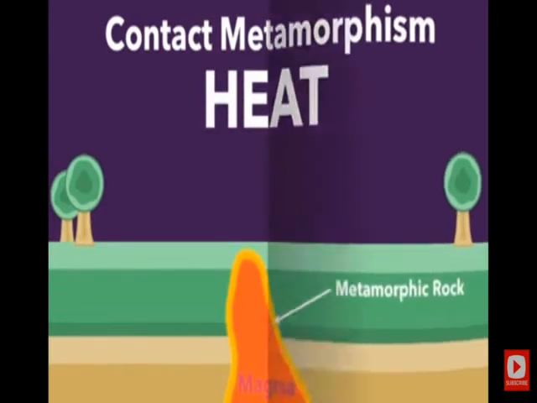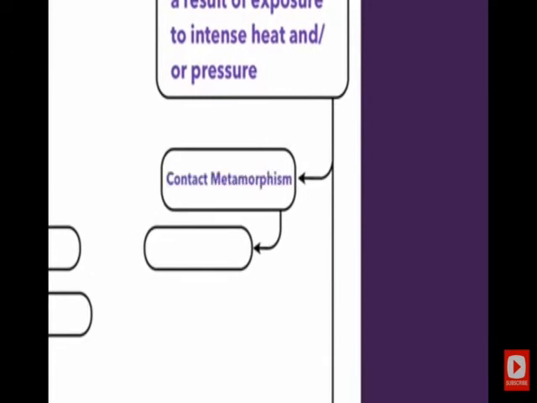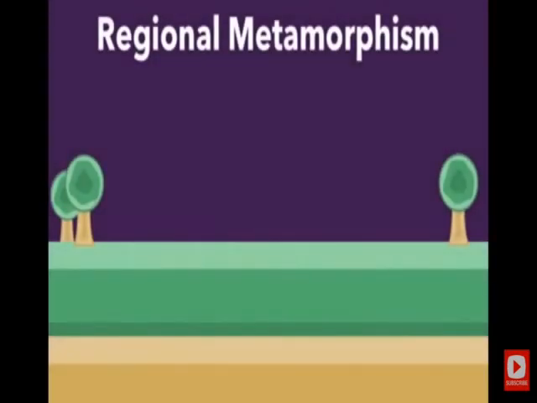Let's fill this in on our flowchart. Okay, so the first type is contact metamorphism, and this is caused by contact with heat. Whenever a rock comes into contact with magma or lava, it is burned or metamorphosized by that heat. But let's talk about the second type, regional metamorphism. Now this one is going to be more from pressure. So let's imagine that I have a plate boundary here, a fault, a crack, and that these two plates are coming together.